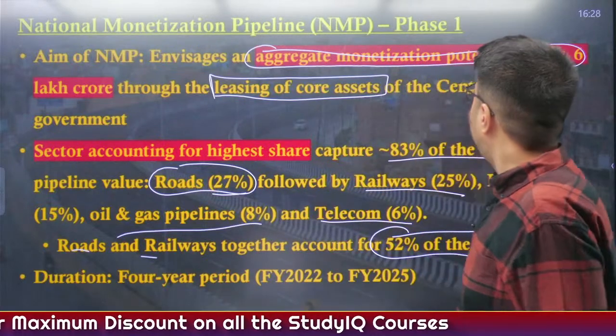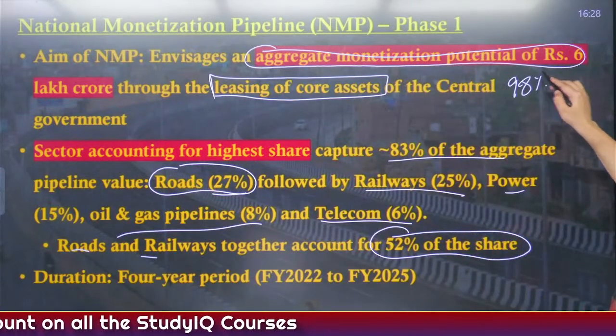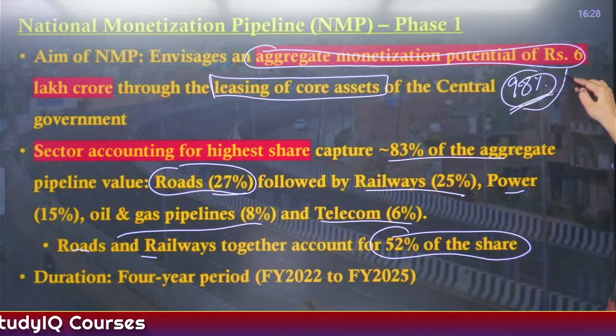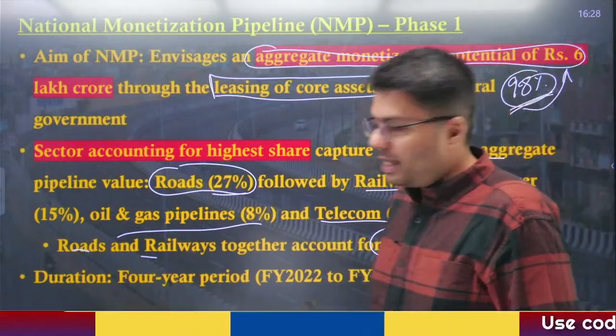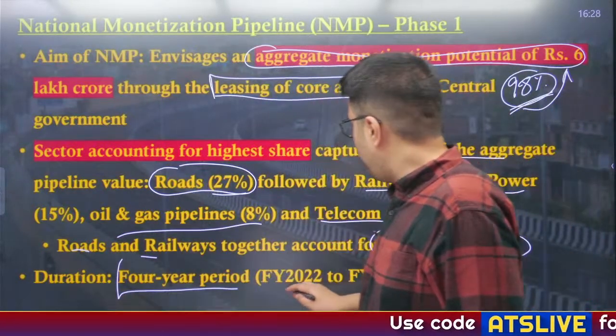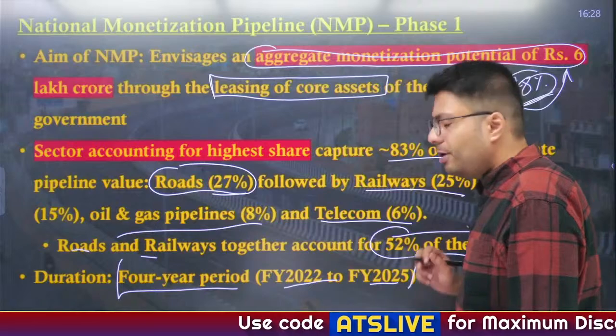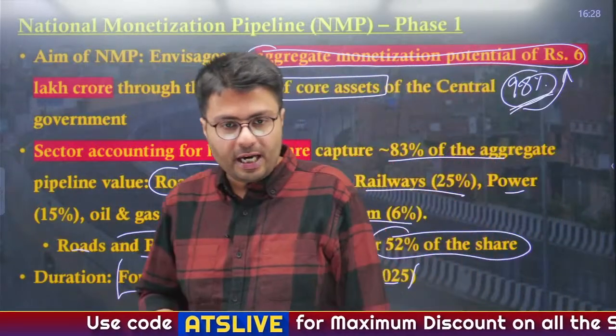Now, it has been reported that phase 1 has led to 98% recovery of the money that was envisaged originally, and this happened during the 4-year period, from financial year 2022 till the last financial year of 2025.